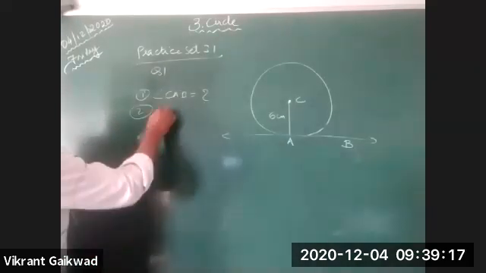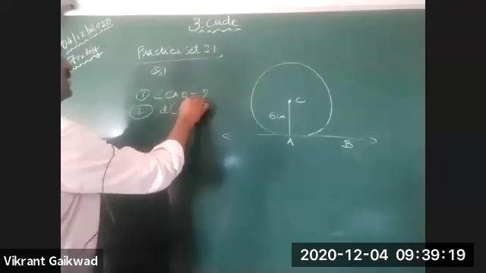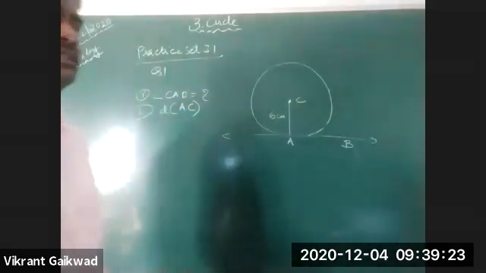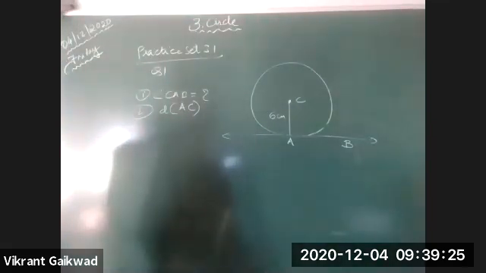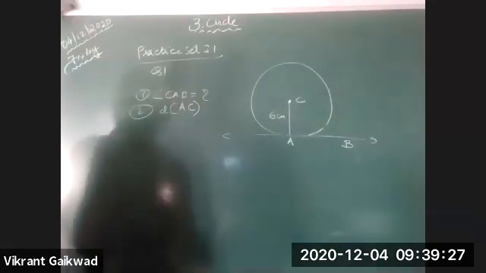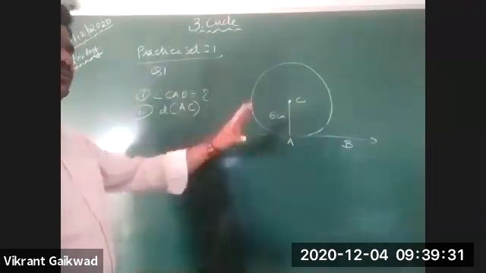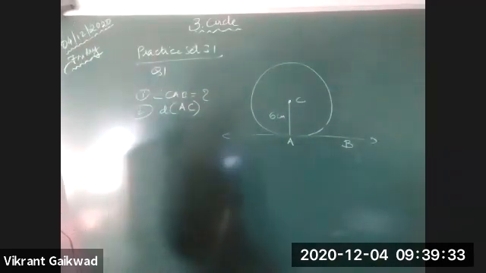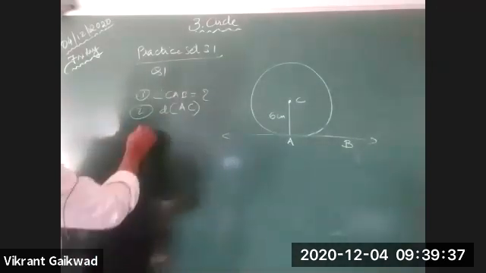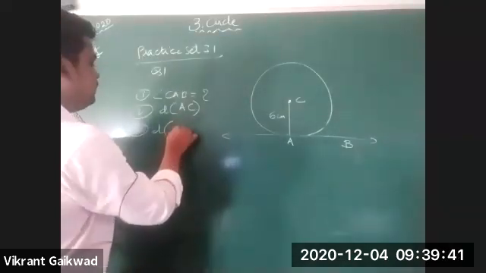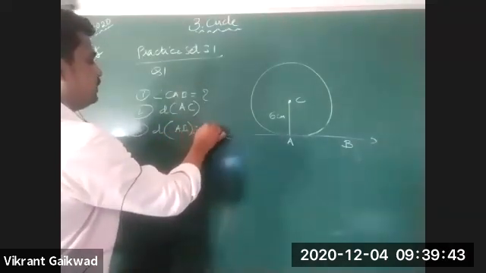That means you have to find distance AC, and state the reason also for that. So that we'll do. Next one is, the distance of AB is 6.